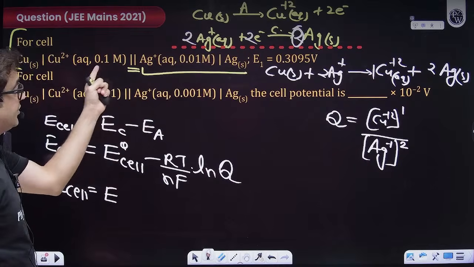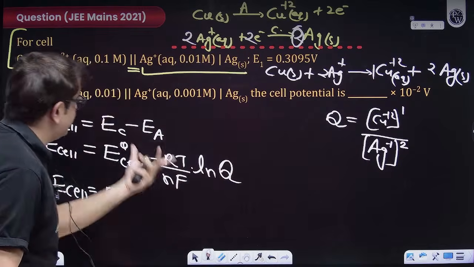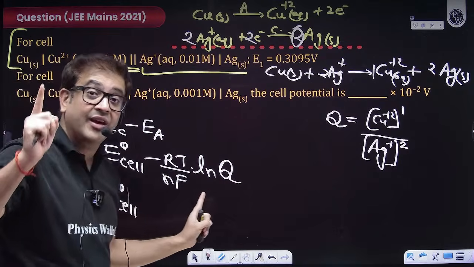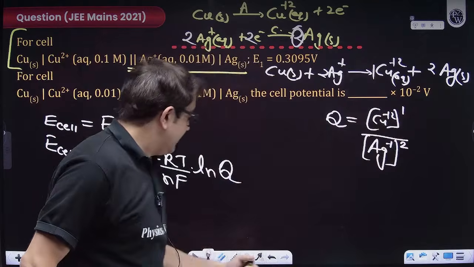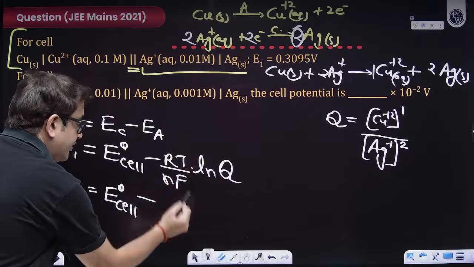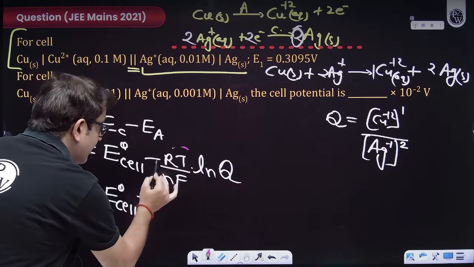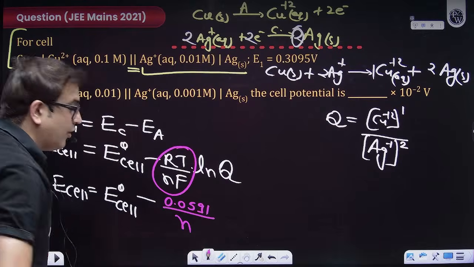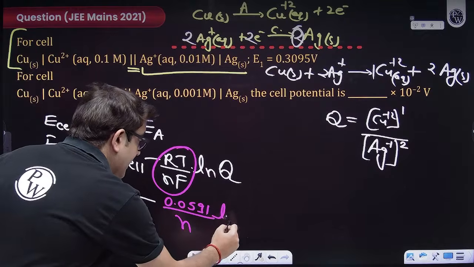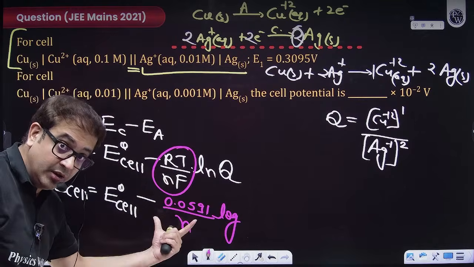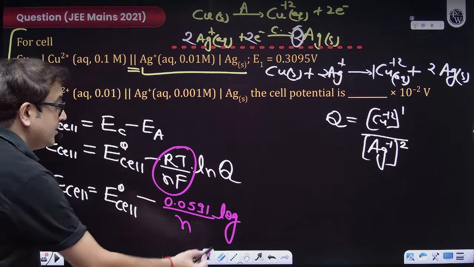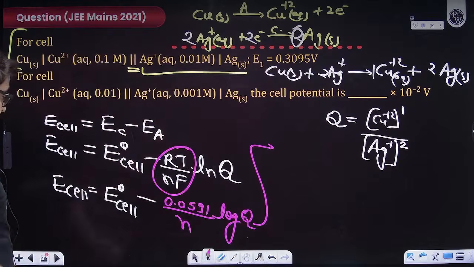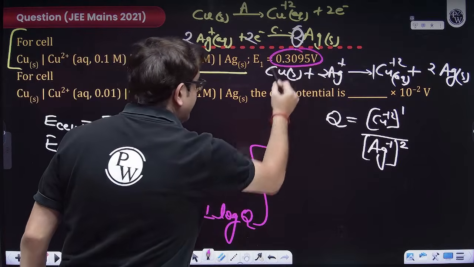which I do not know because this is not the standard concentration, this is some general condition, will be equal to the standard cell potential, which you can get from the data sheet. So E naught cell minus 0.0591 upon the number of electrons transferred, which becomes the only variable, because I have multiplied 2.303 also. You should learn this because it is mathematically very useful. So this ln becomes log Q. Now applying this for the given question,